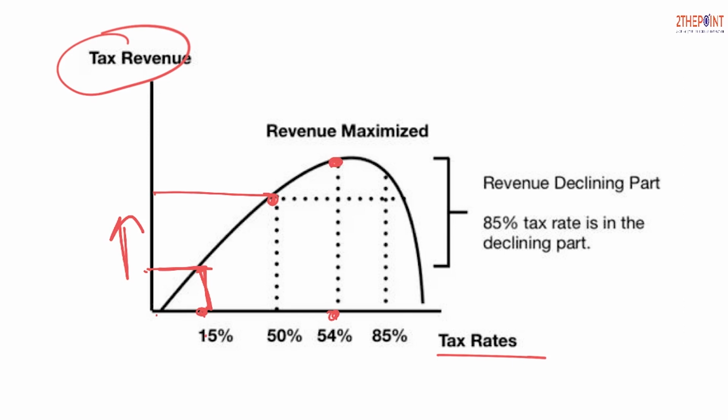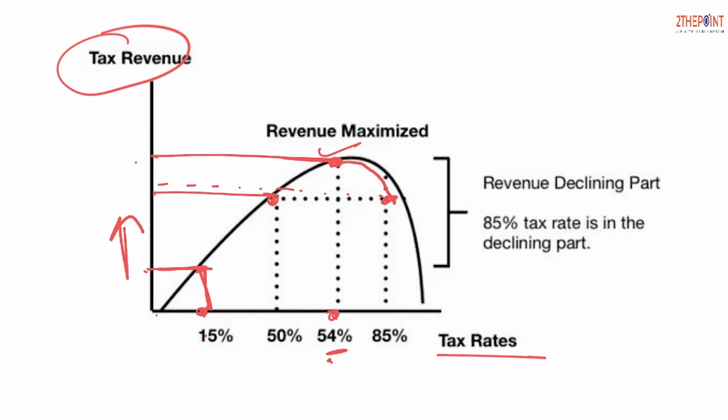If the government increased the tax rate beyond this 54%, it would witness a decline in the tax revenue collection, as has happened in this case. After 54%, if the government increases the tax, it is causing a downward slope, which means that this was the maximum revenue that the government can collect if it increased the tax rate. Now at the rate of 85%, how much is the tax revenue? It is this much, the dotted line.